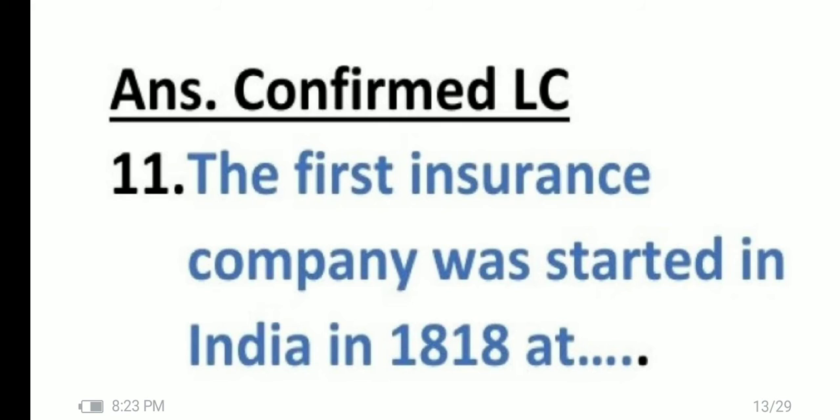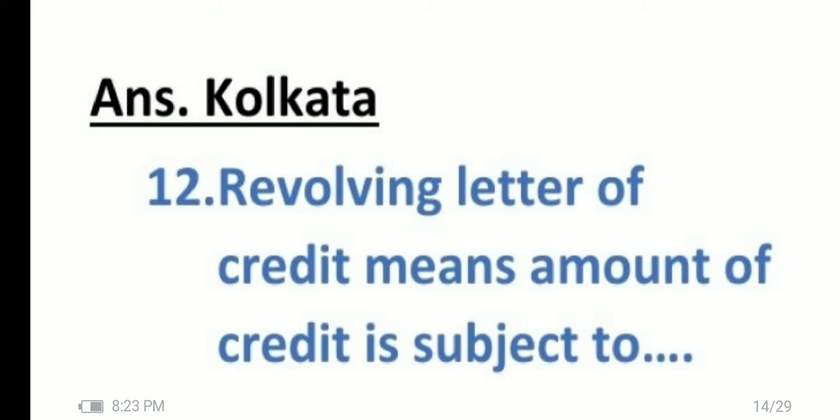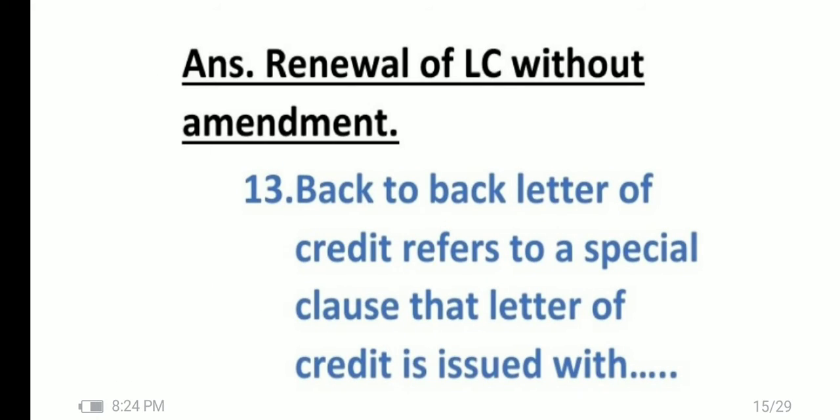Now a general knowledge question. It may carry half marks. The first insurance company was started in India in 1818 at Kolkata. Question number 12. I hope that you are having your pen and paper with you and writing, because there is very little time and you have to revise more and more. Now question number 12, revolving letter of credit means amount of credit is subject to renewal of LC without amendment. It means renewal will be done without any amendment.